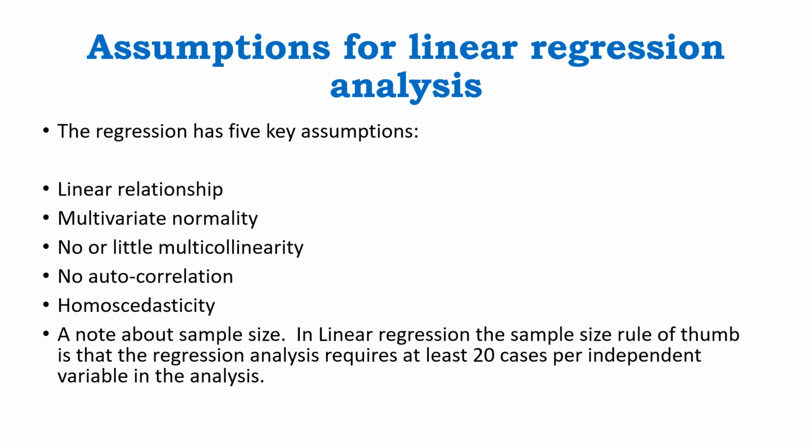If someone is using 3 independent variables, then at least 60 cases must be present in the sample. If someone is using 5 independent variables, then per variable 20 cases are needed, so data of 100 samples must be there to run regression analysis.